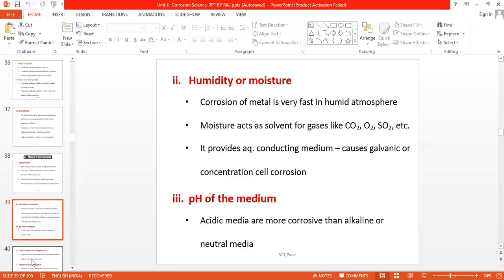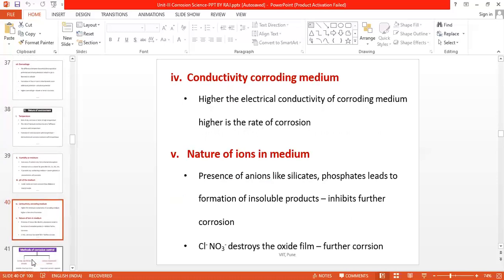Next is the pH of the medium. If the pH of the medium is strongly acidic or strongly alkaline, then the corrosion is highest. If moderately acidic or moderately alkaline, the rate of corrosion is moderate, and for a neutral solution, the rate of corrosion is expected to be theoretically zero. Still, practically some corrosion may occur. Next factor, conductivity of the corroding medium. The higher the conductivity of the corroding medium, the higher the rate of corrosion.